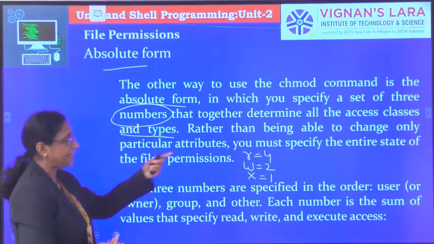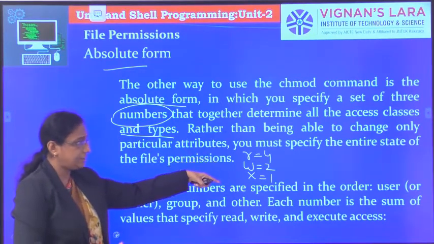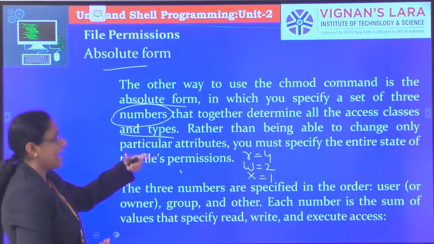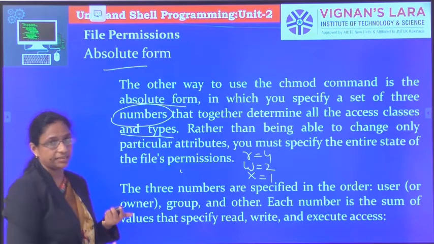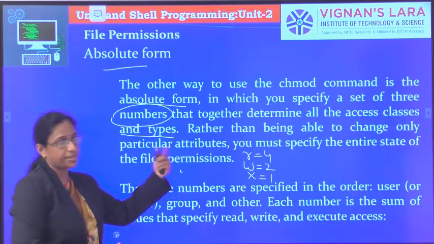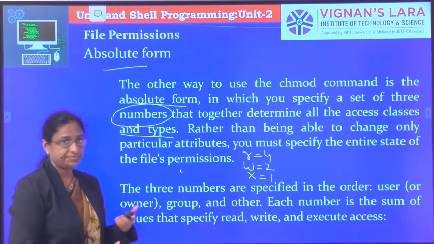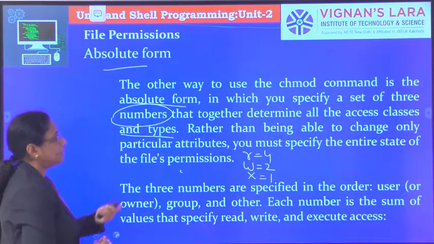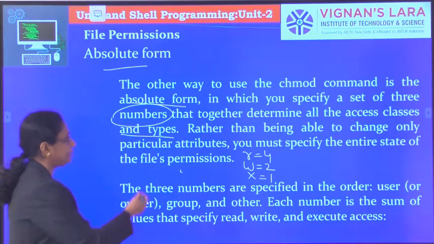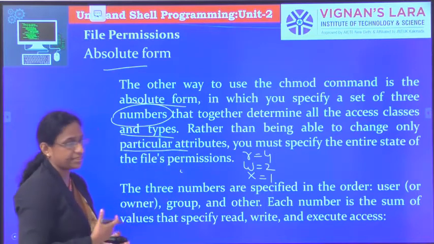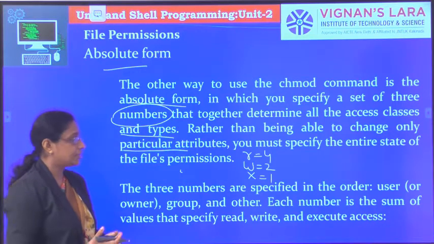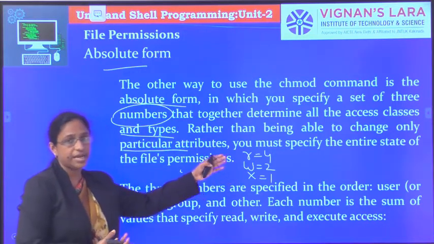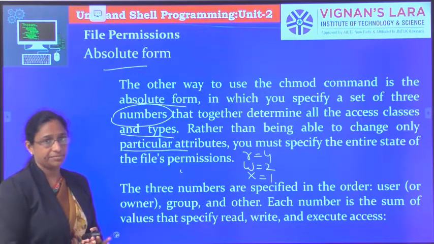By adding all these, we can specify the access type for user, group, others. Rather than changing only particular attributes, instead of saying u, g, o and r, w, x, we add these numbers and specify the permissions.